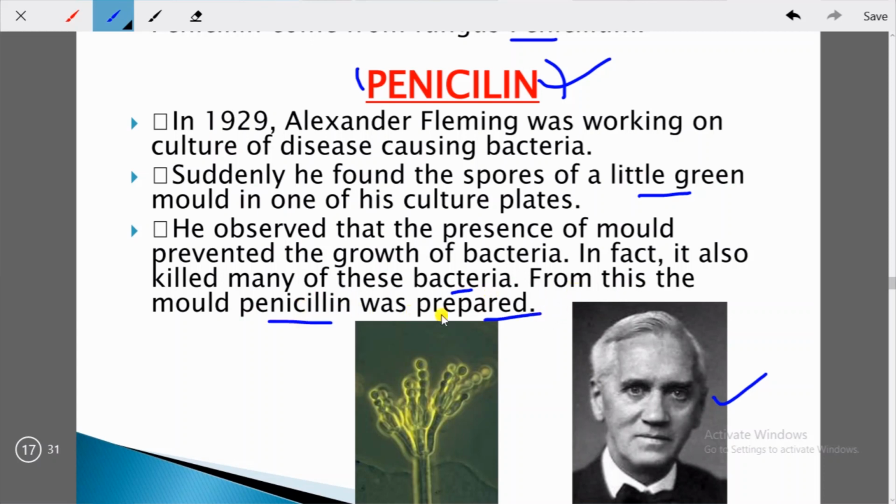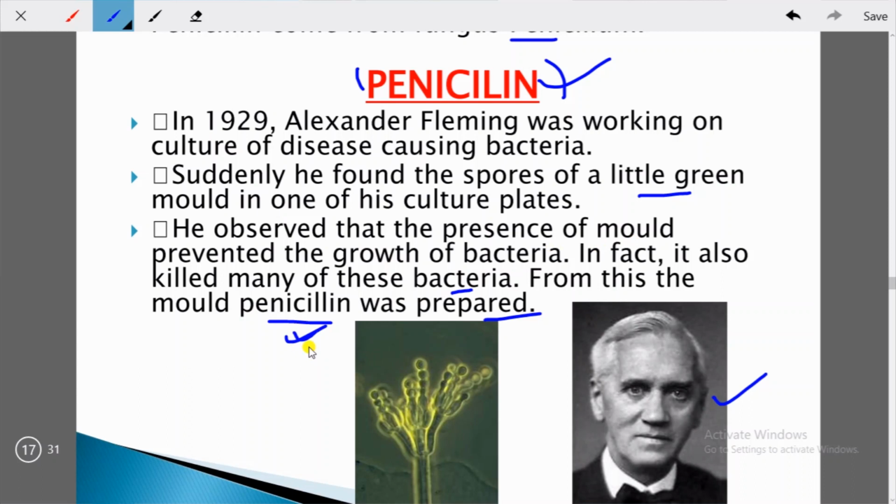So you see, while experimenting with the disease causing bacteria, he suddenly found a little green mold in his culture plate where he was growing the bacteria, and then he found that some of the bacteria were dead and the growth of some bacteria was prevented by the presence of this mold, and in this way he prepared penicillin, which is a revolutionary discovery in medical science.